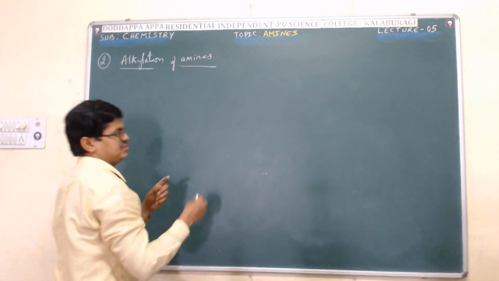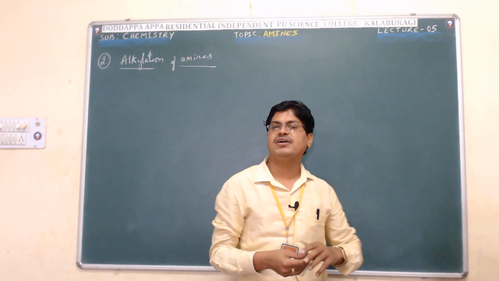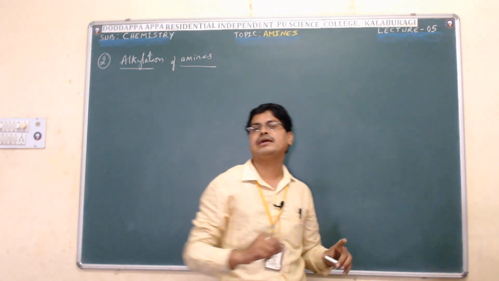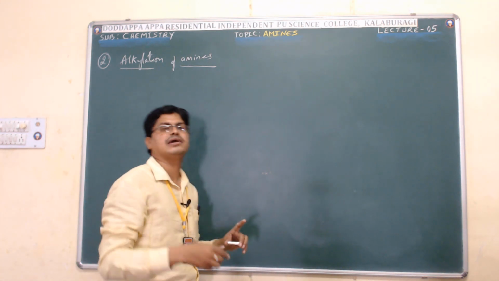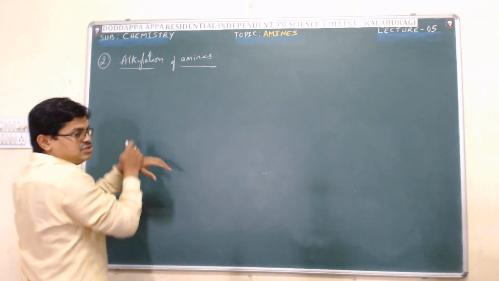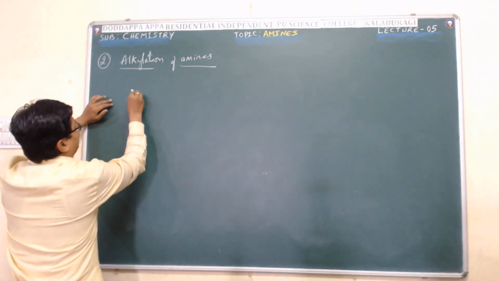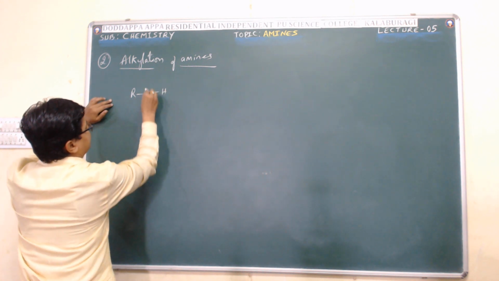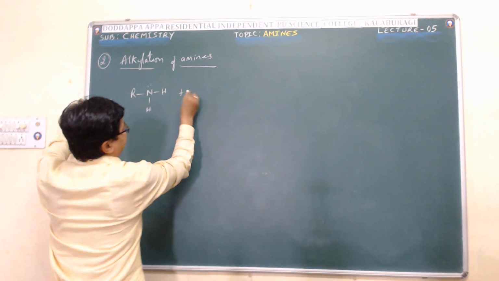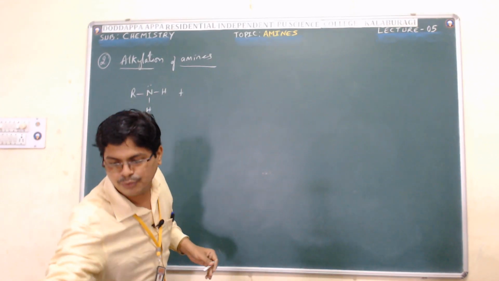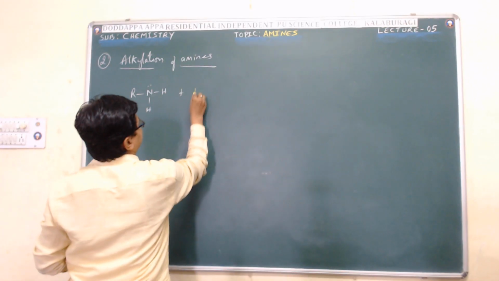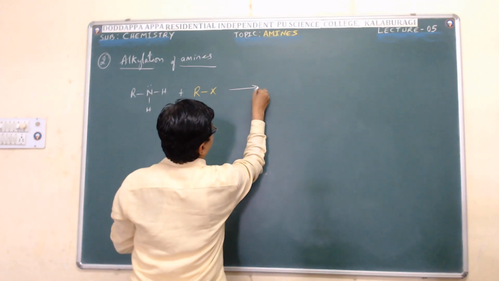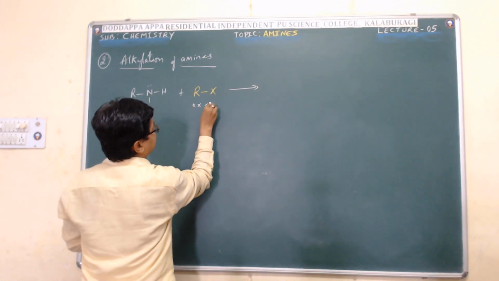See, in this what happens? The hydrogen atom of the amine is replaced or substituted by alkyl group. Look at the general equation here.